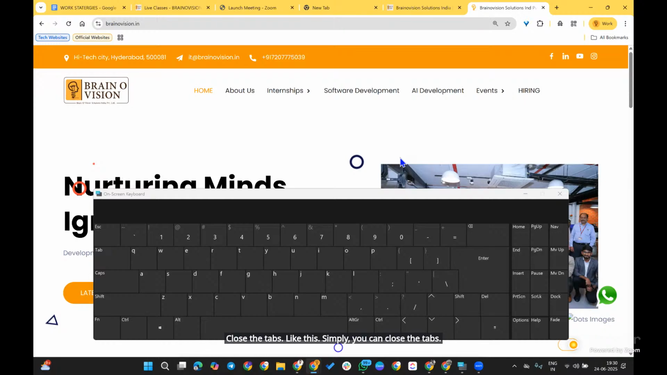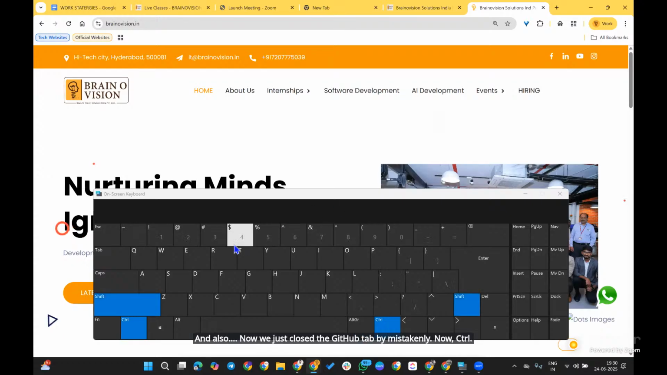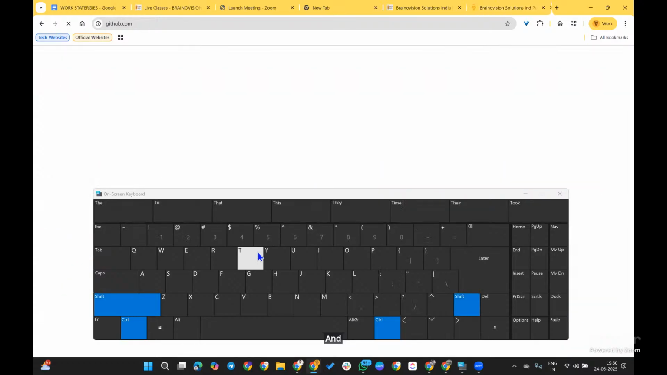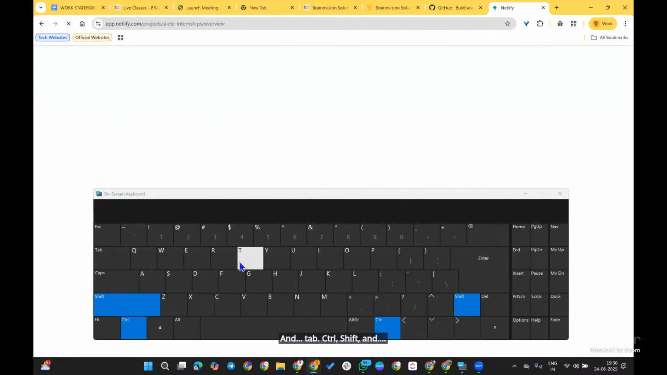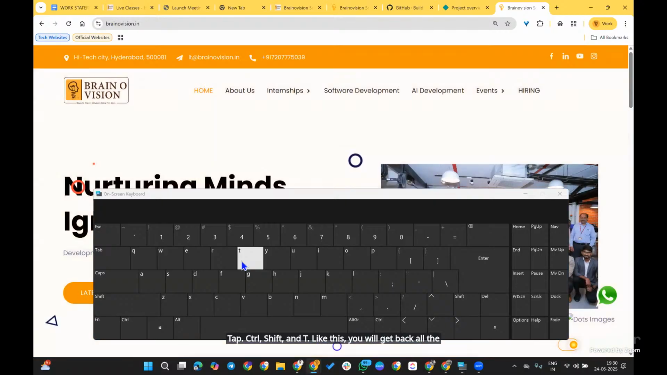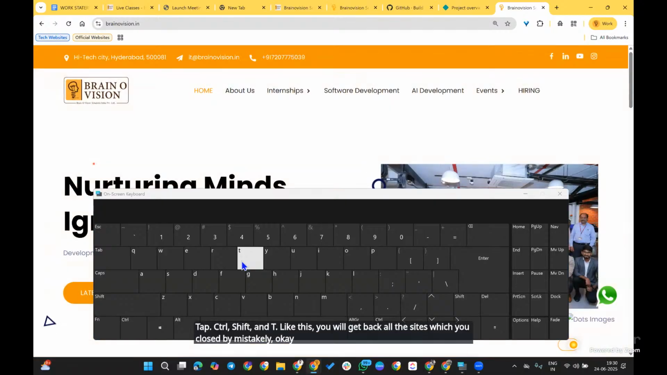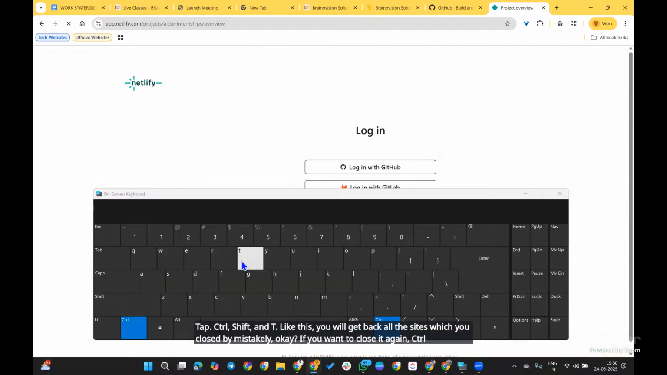And also, if we close the GitHub tab by mistake, now press Control Shift and T. Like this, you will get back all the sites which you closed by mistake. If you want to close it again, Control W, Control W, Control W.